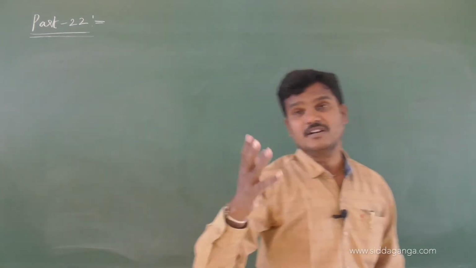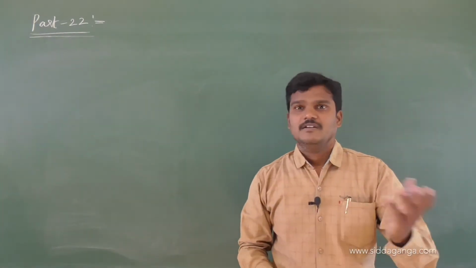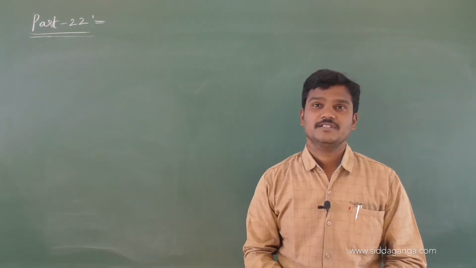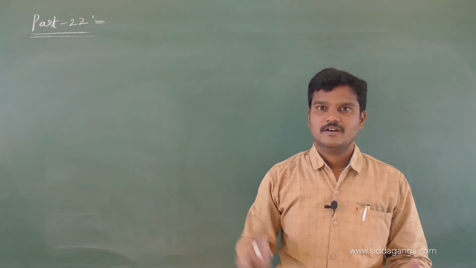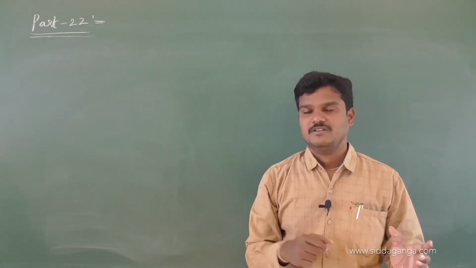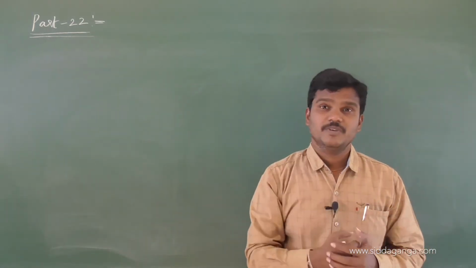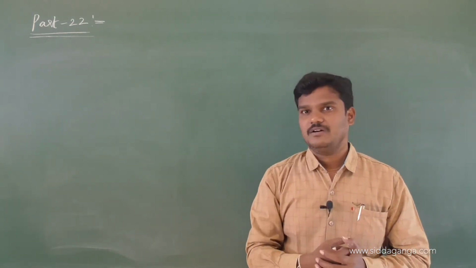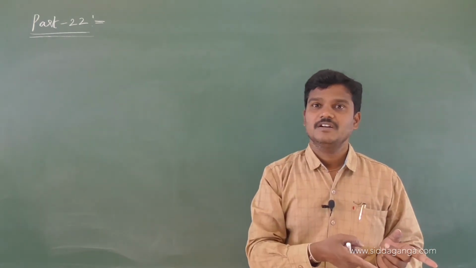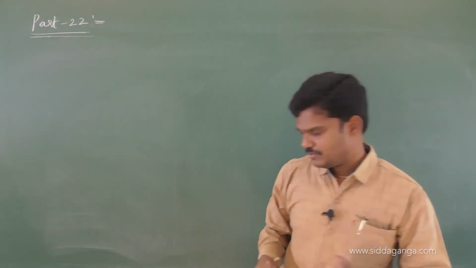See, in the last class I compared all the equations. Linear kinetic energy is half mv square. Rotational kinetic energy is half I omega square. Half m is replaced by I, the moment of inertia. V here is replaced by omega. Force in linear motion is replaced here by torque.